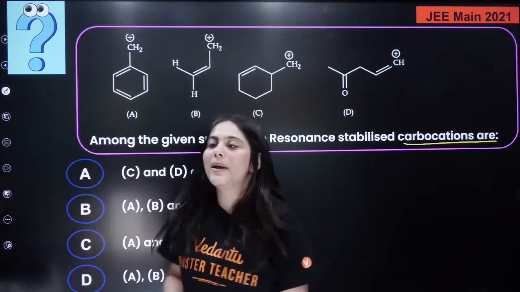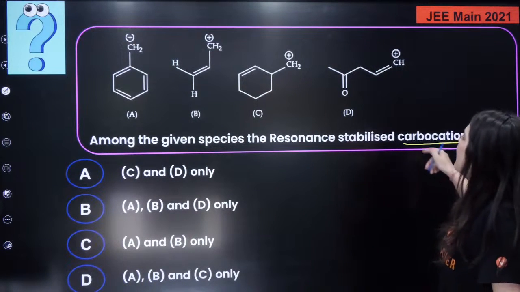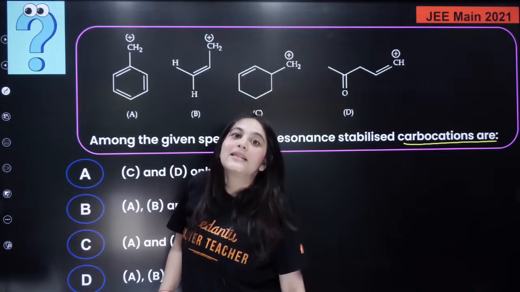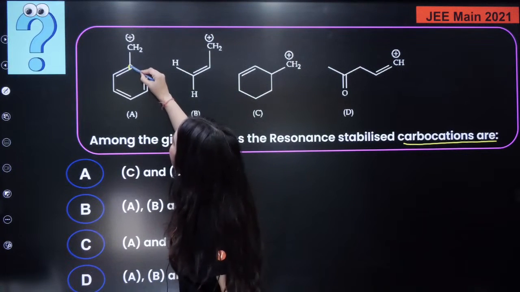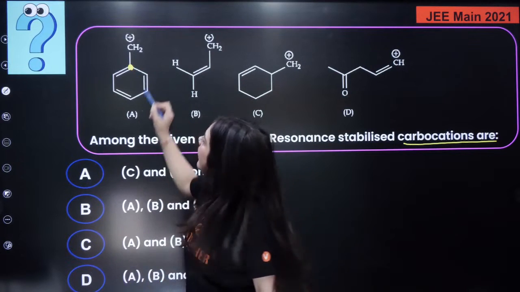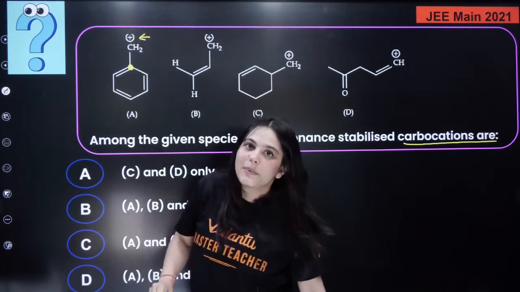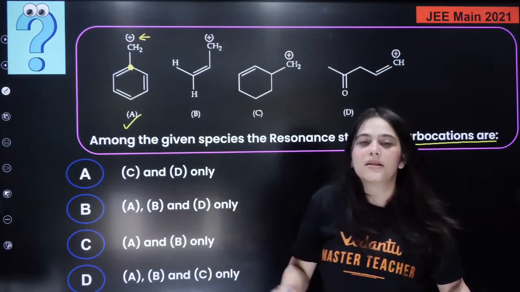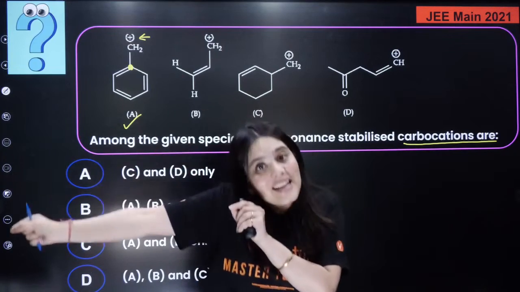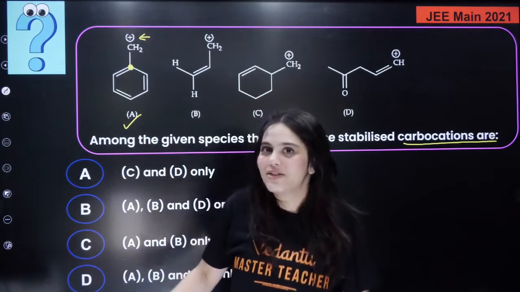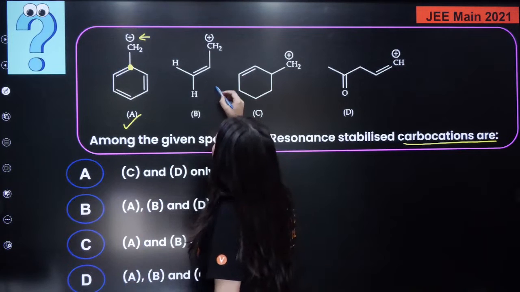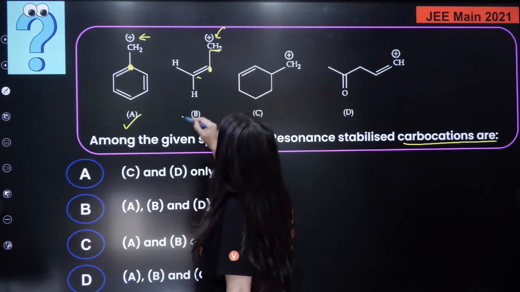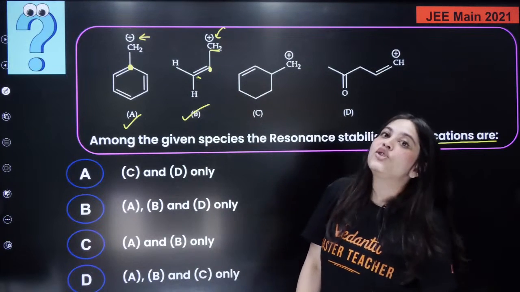Okay, I've received so many answers. So among the given species, a resonance stabilized carbocation is asked. Is this resonance stabilized? Yes. Can you see? Here the carbon has a double bonded character, and here the positive charge is present. So this is definitely going to show resonance. We just discussed the carbon with a double bond and right next to that carbon should have a positive charge, will show resonance. Once again over here, this is a double bonded carbon and right next to that carbon has a positive charge. This will also definitely show resonance.